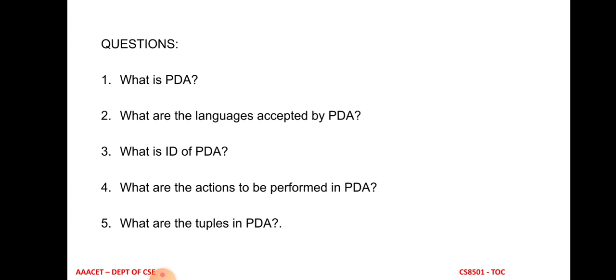And the last one is what are the tuples in pushdown automata. There are 7 tuples in pushdown automata: capital Q, sigma, delta, q naught, F, and 2 more tuples, that is gamma, which contains the whole set of stack elements, and the last one is Z naught, which is either the top or bottom of the stack elements.